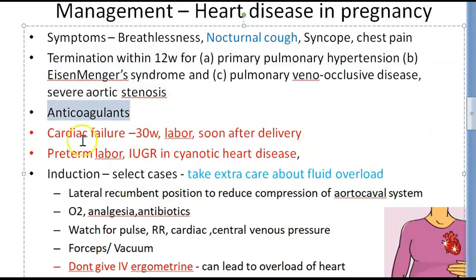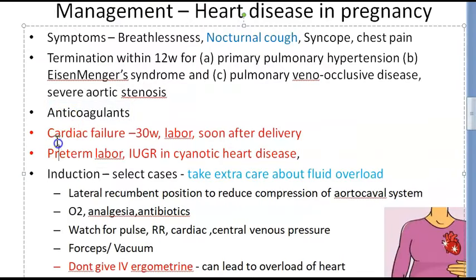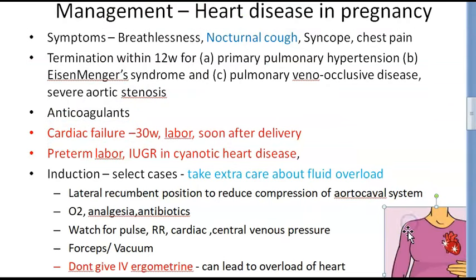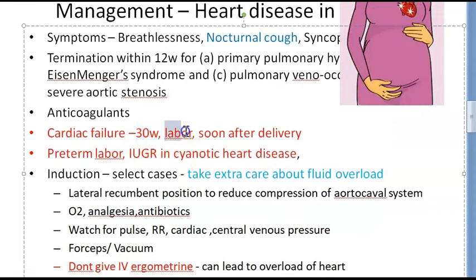Then they can be on anticoagulant therapy. Some anticoagulant therapy can be given, like warfarin, low molecular weight heparin, etc., depending on the specific conditions, guys. Cardiac failure can happen in these people at around 30 weeks of pregnancy. During labor, they can have a cardiac failure, or soon after delivery, they can have a cardiac failure.